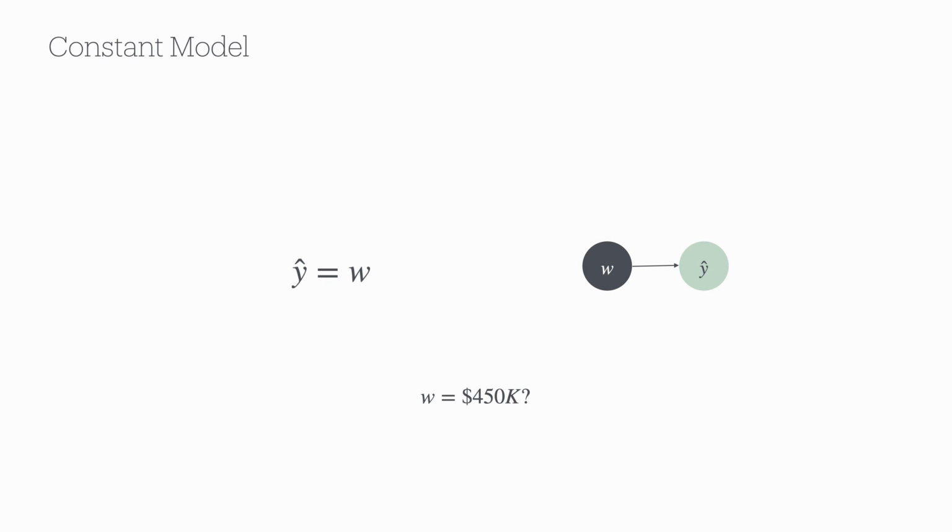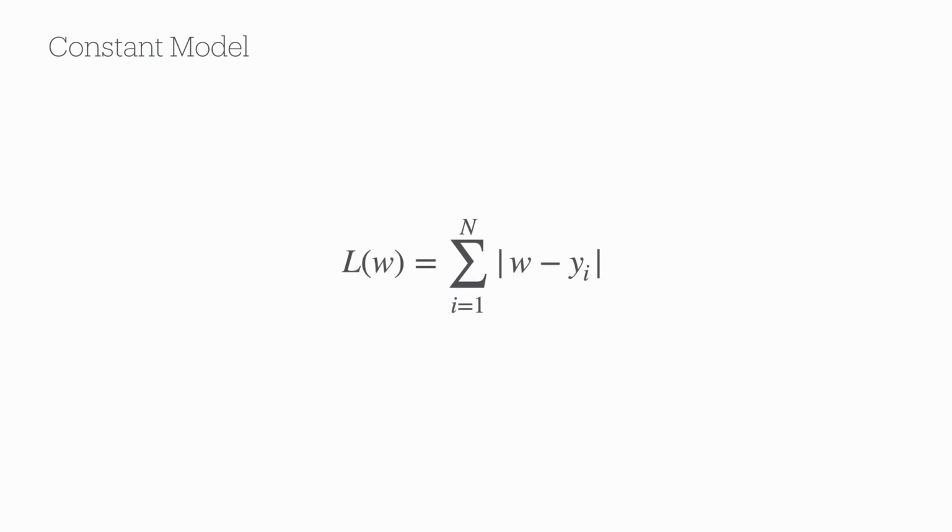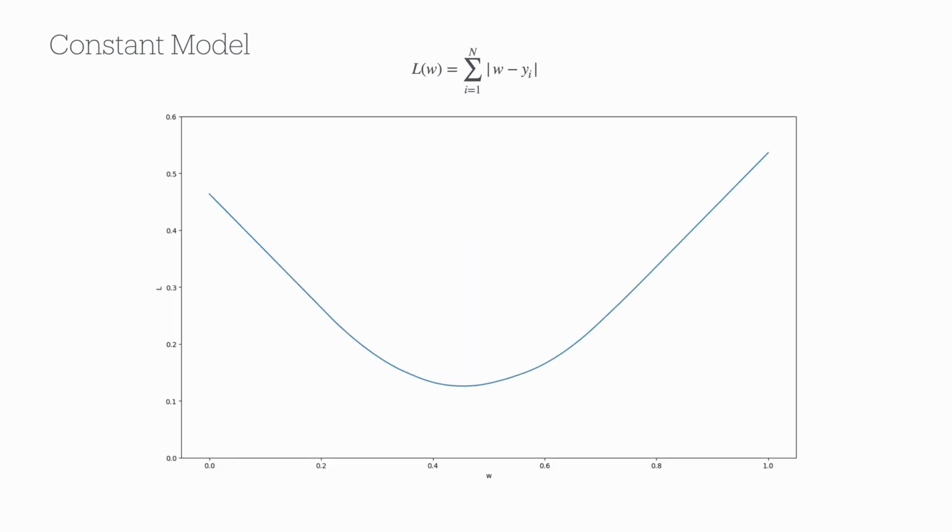To answer that, let's have another look at our loss function. We can replace f with w because our model is just a constant. Now, if we plot the values of the loss with the different values of w, we'll get something like this. So ideally, we want to find the lowest point of the loss function. It turns out the optimal value for this particular error function is actually the median. For this particular choice of loss function and model, we can prove that the median is the optimal solution.